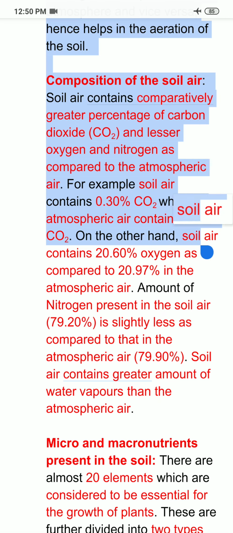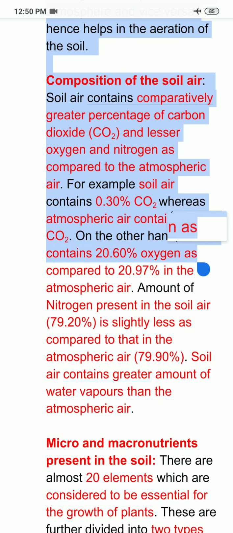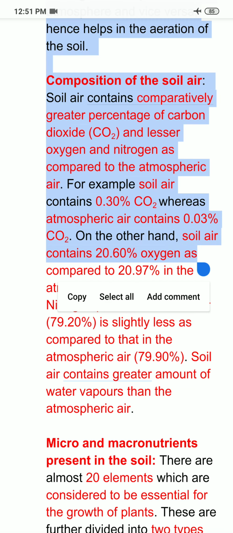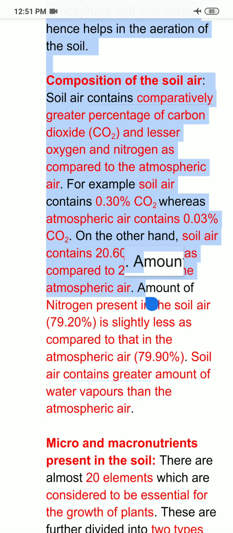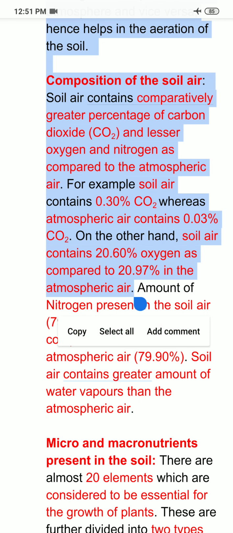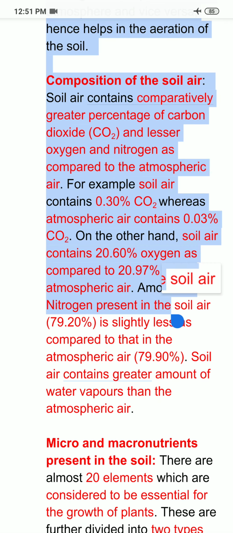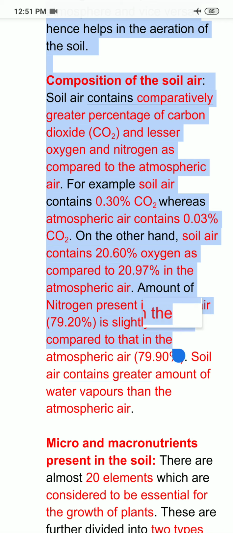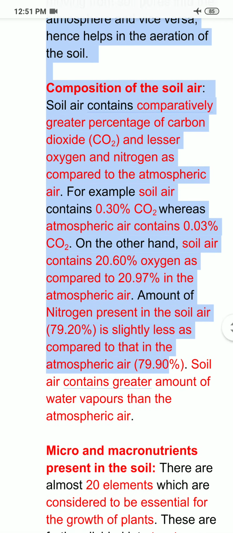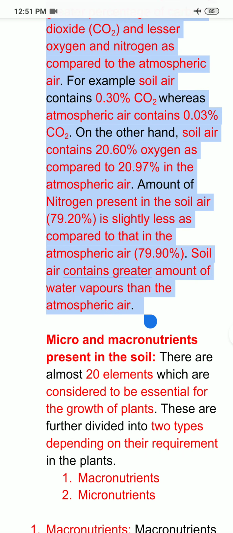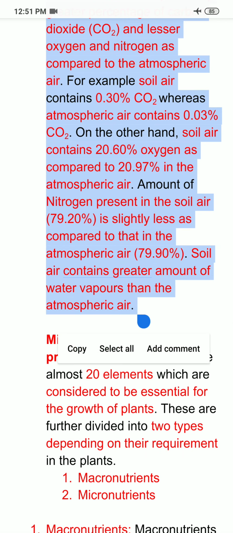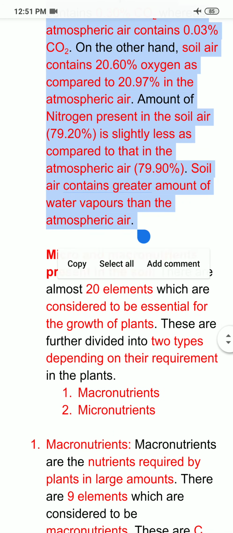And if I talk about oxygen, oxygen in the soil air is present at 20.60% as compared to that in atmospheric air, which contains almost 21%. 20.97% is its exact value. So the amount of nitrogen present in the soil is slightly less as compared to that in the atmospheric air. And as I had already told you, soil air contains a greater amount of water vapors as compared to the atmospheric air.